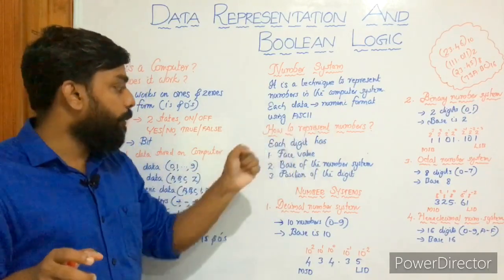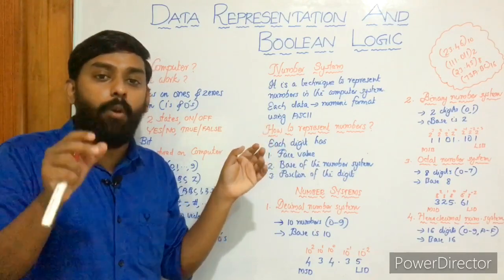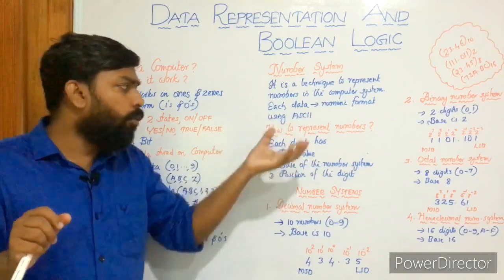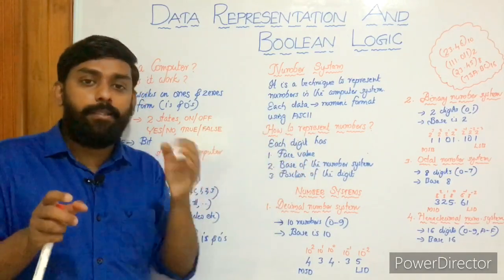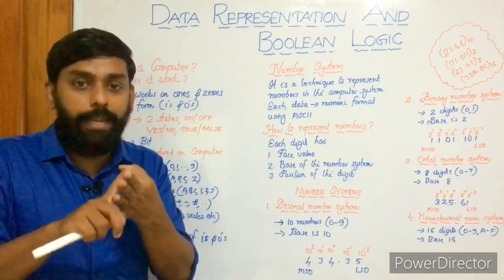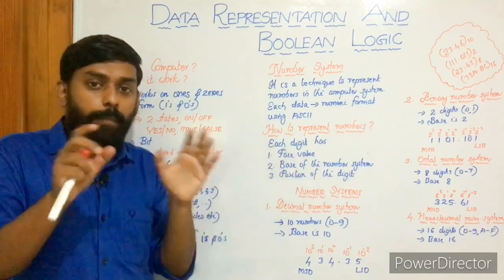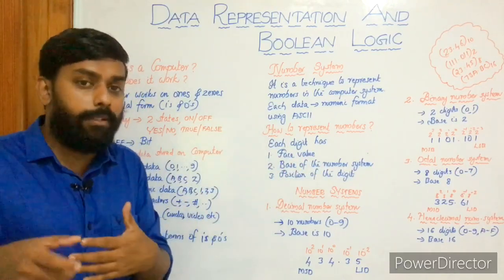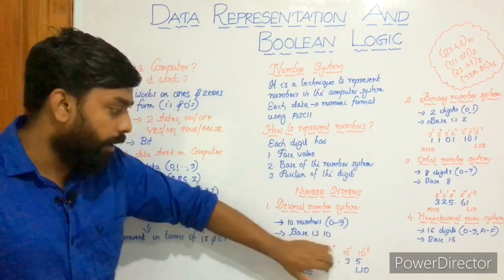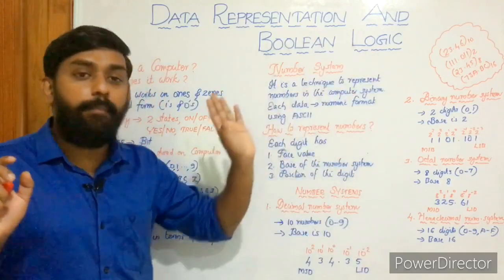Then how to represent data? We have an interchange format, ASCII. ASCII stands for American Standard Code for Information Interchange. Then how do we represent numbers? A number has three components: face value, place value, and the base. And we have four number systems. Decimal, the number system we human beings use, has 10 numbers, 0 to 9, base is 10, and we represent a number showing the face value as well as the place value, and of course the base as well.